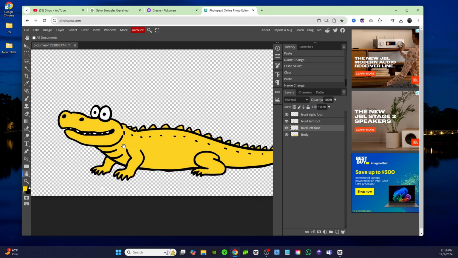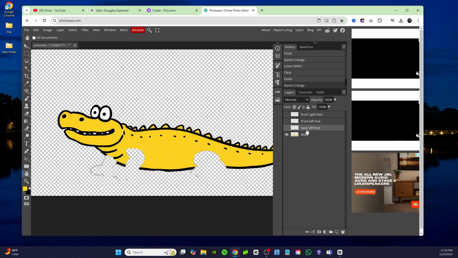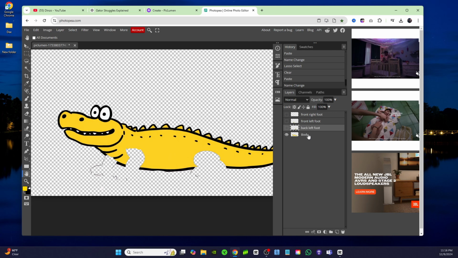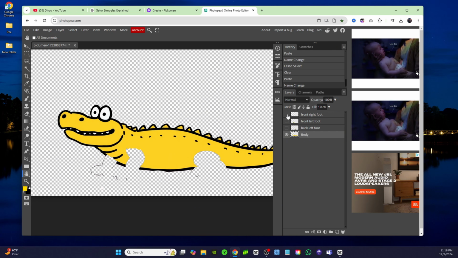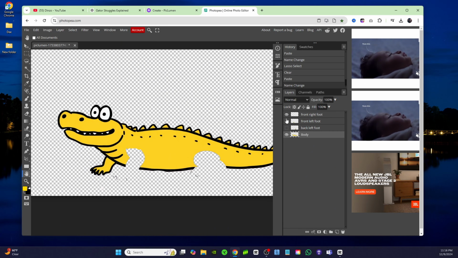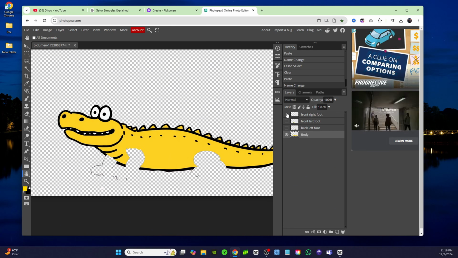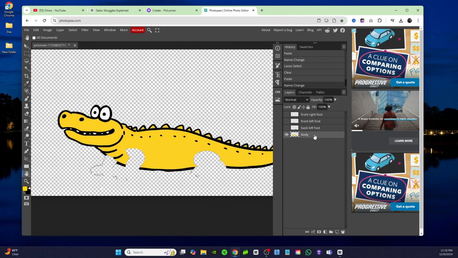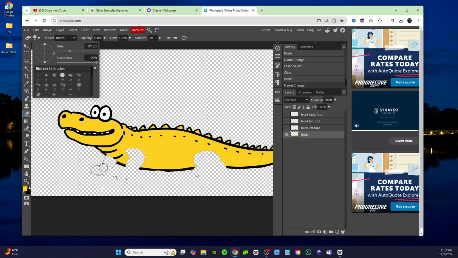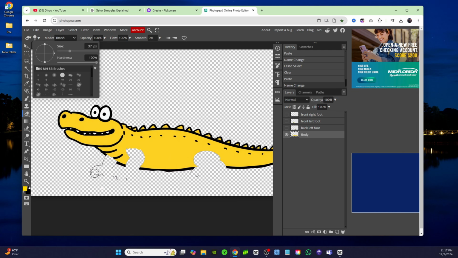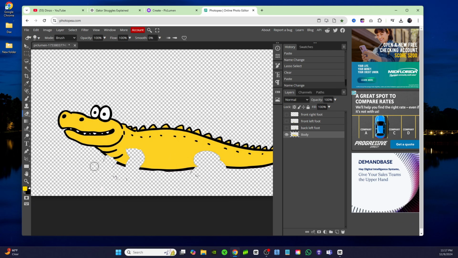Now all 3 legs are on different layers. Now the next step is to come over here and make sure you're on body. And you might want to hide these. Actually, you do want to hide these layers, okay? So hide all your feet layers. We're going to deselect them so they're all hidden, and make sure you're on the body layer. All right, so now I'm going to come over to the eraser tool, and I'm just going to get rid of this stuff that's left behind. So make sure you're on the body layer when you do this. And I'm just going to clean up whatever was left behind.